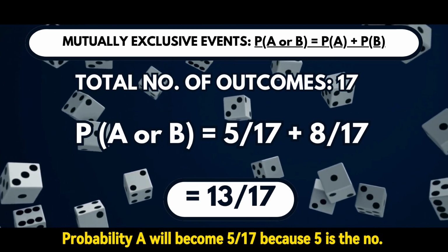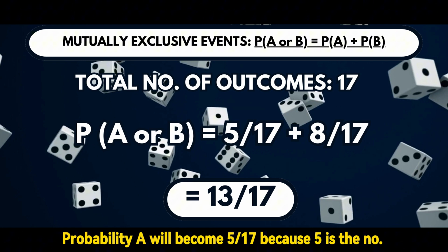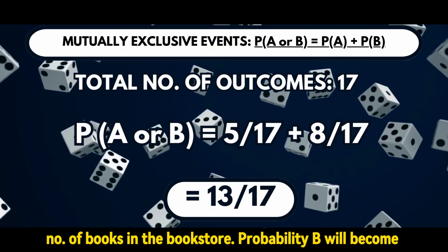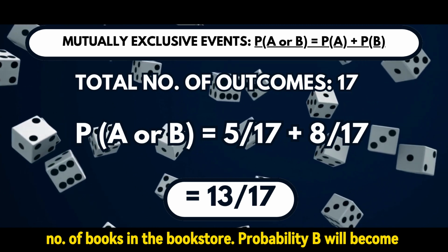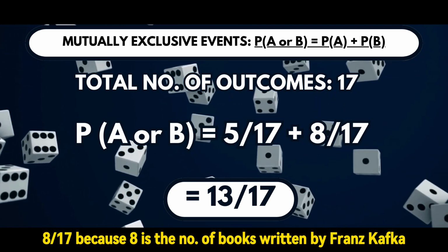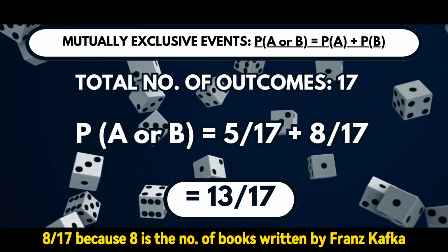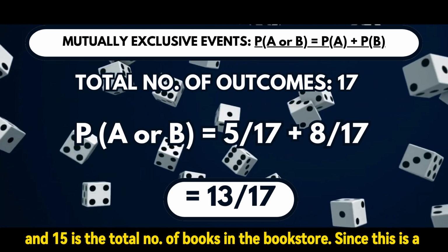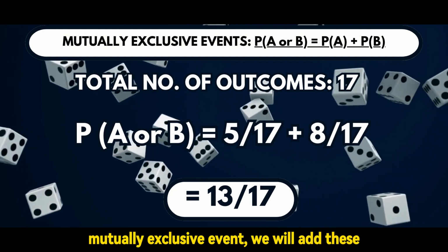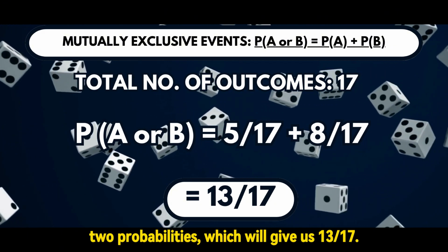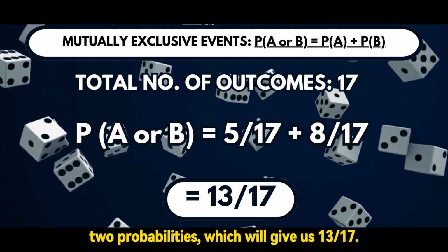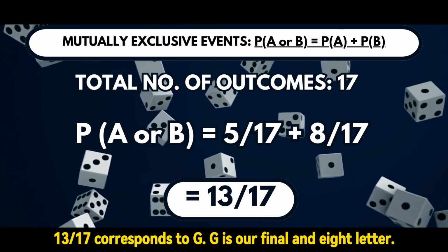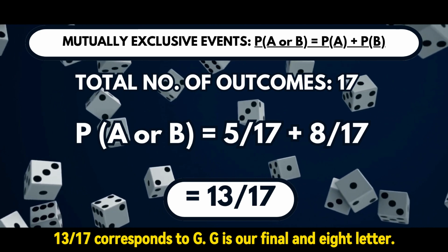Probability A will become 5 over 17 because 5 is the number of books written by Oscar Wilde and 17 is the total number of books in the bookstore. Probability B will become 8 over 17 because 8 is the number of books written by Franz Kafka and 17 is the total number of books in the bookstore. Since this is a mutually exclusive event, we will add these two probabilities, which will give us 13 over 17, which corresponds to the letter G, which means that the letter G is our eighth and final letter.